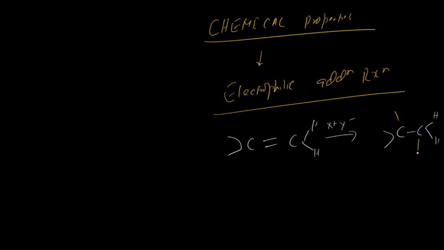X will get attached over here and Y will get attached over here. So this is the addition reaction. But it will not undergo substitution reaction, because one sigma bond is broken and a new sigma bond is formed. So that's why.